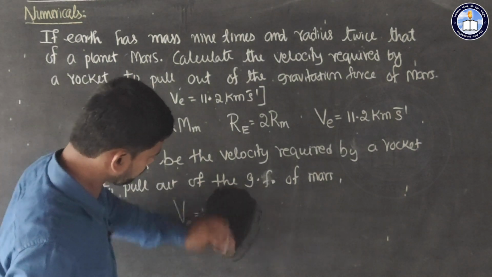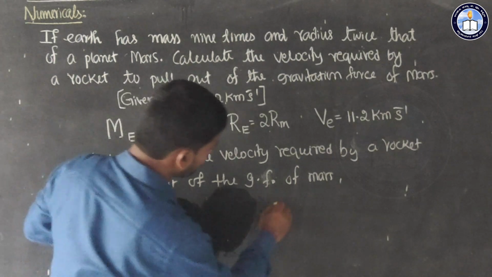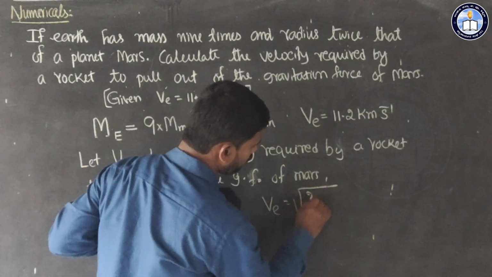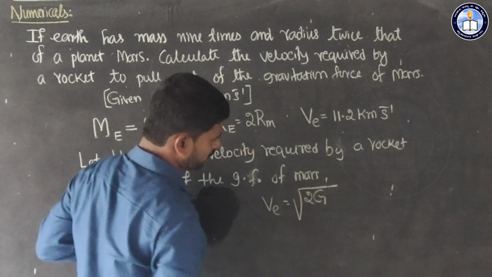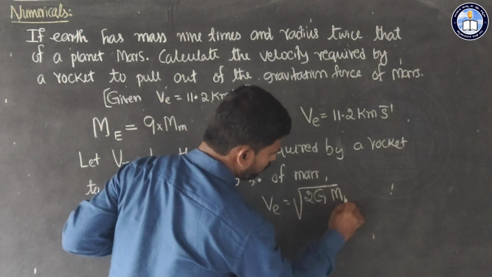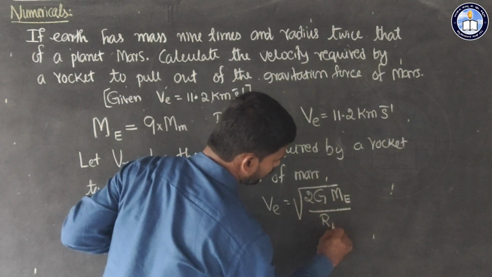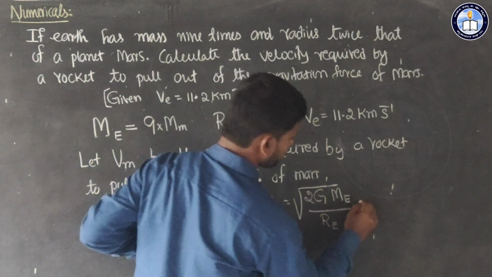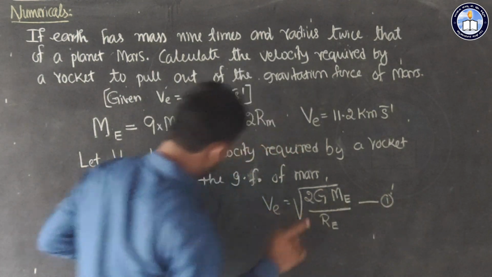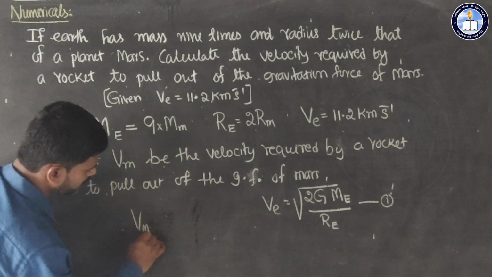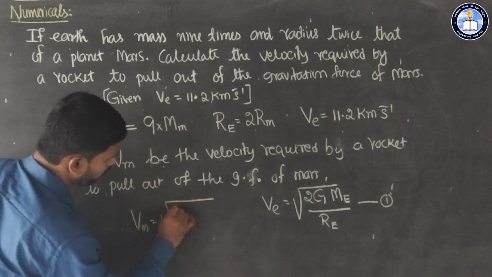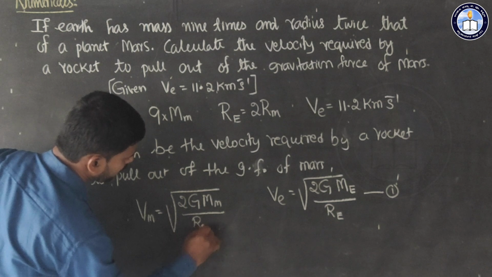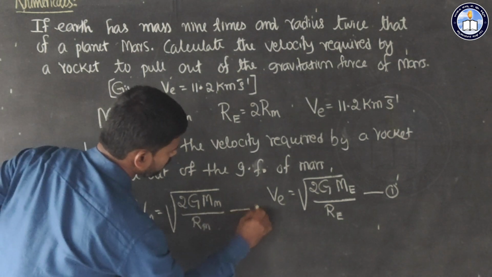Let us call this equation 1. Related to Mars, v_m is equal to square root of 2G m_m divided by r_m. I will call this equation number 2.